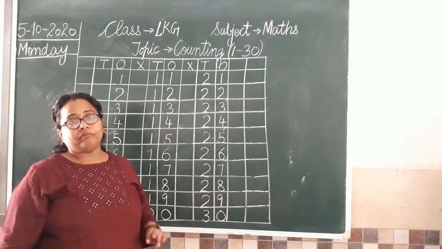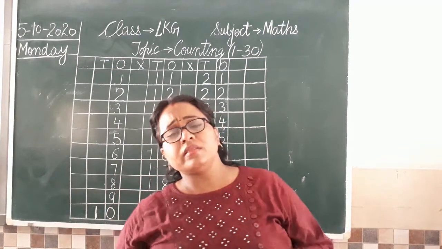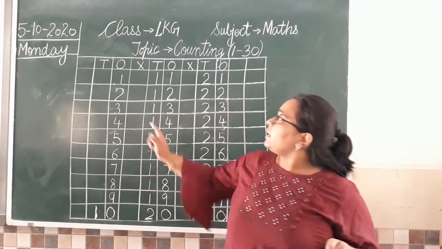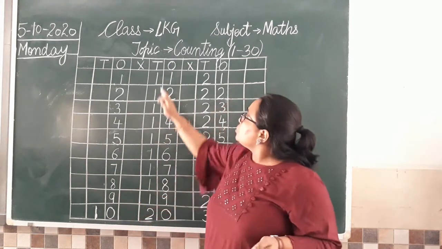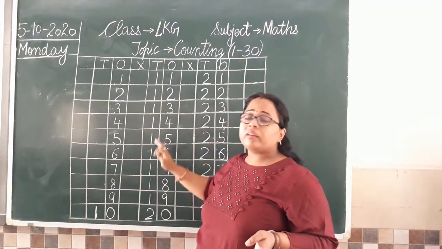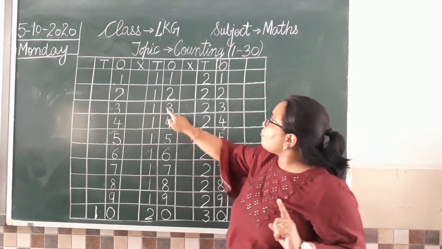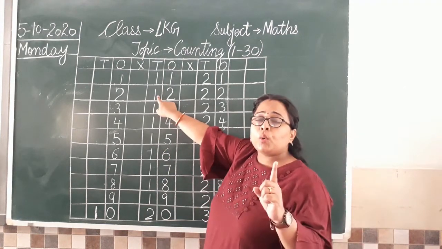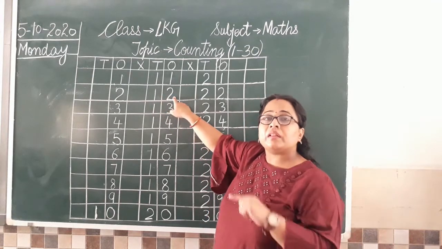3 groups we have. Is that clear to all of you? What is the meaning of tens? T says tens, and O says ones. That means जो भी number we have written under T, उतने group हैं. That if we have written 1 here, one group of 10 objects plus 2 more objects is 12.